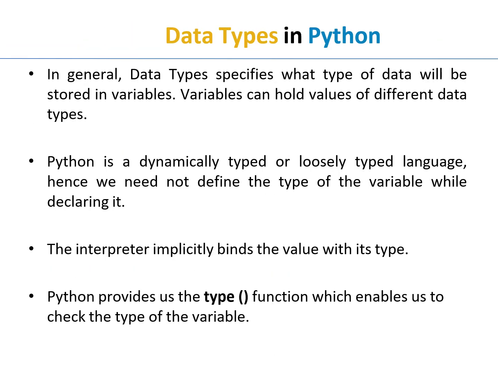In the previous slide, we saw what a variable is and how to assign values to a variable. The next topic is what a data type is. The data type is the specific kind of value stored in a variable, and Python automatically determines the data type when the value is assigned. When we want to check the data type, we use the type function.